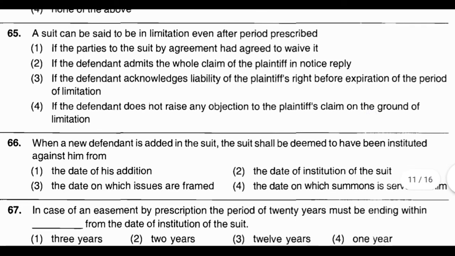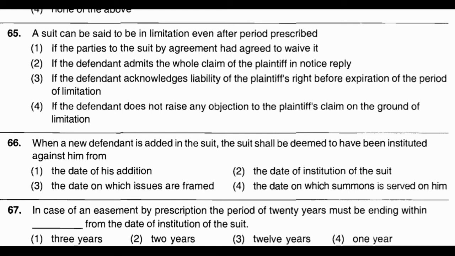Now question number 65. A suit can be said to be in limitation even after period prescribed. Option number 1, if the parties to the suit by agreement had agreed to waive it. Option number 2, if the defendant admits the whole claim of the plaintiff in notice reply.